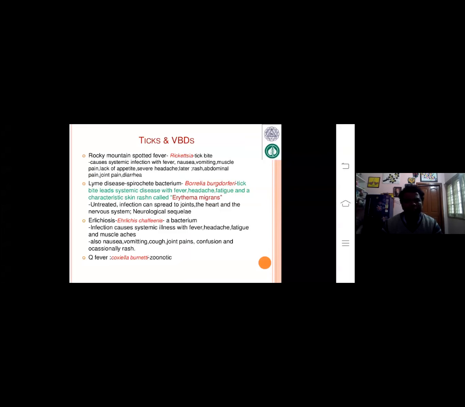It is a tick bite causing systemic infection with fever, nausea, vomiting, muscle pain, lack of appetite, severe headache, rashes, abdominal pain, joint pain and diarrhea, which are observed especially in rickettsia. So many symptoms are formed, especially for ticks, rickettsia.